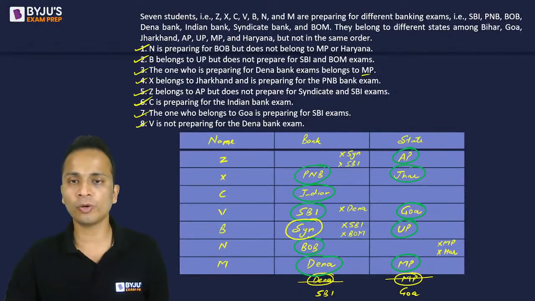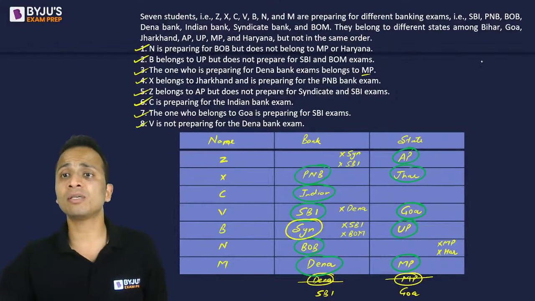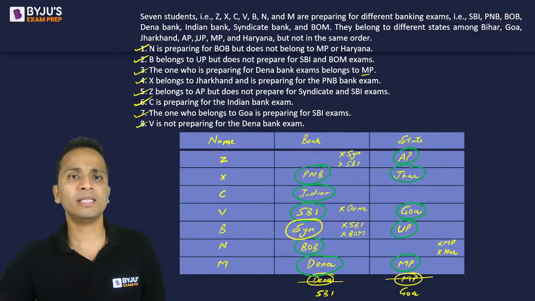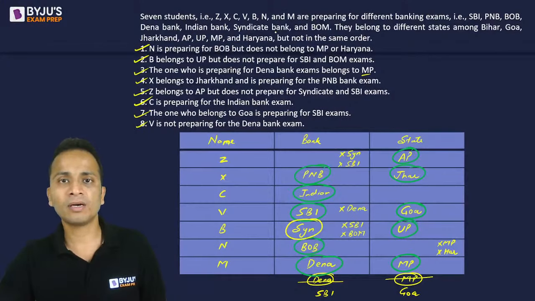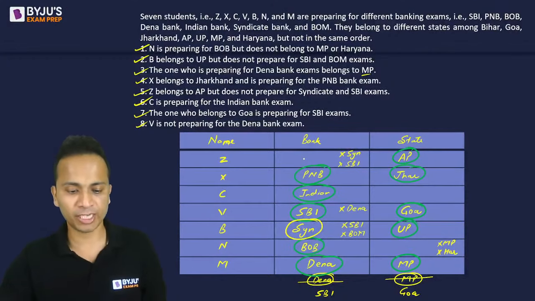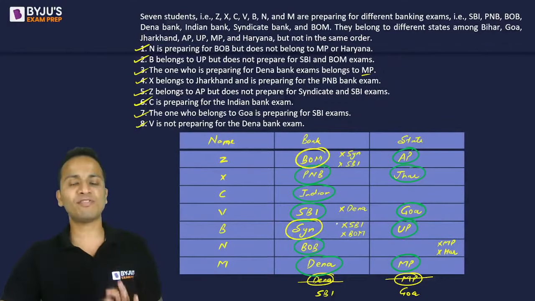Syndicate Bank भी finalize हो गया. And the last bank which is left, कौन सा bank बचा है? SBI हो गया है. BOB हो चुका है. Dena Bank is also done. Indian Bank is also done. Syndicate. Which bank is left? SBI is done. PNB is done, BOB is done, Dena Bank is also done, Indian Bank is also done, Syndicate Bank done, BOM, Bank of Maharashtra बचा है. So at the top, Bank of Maharashtra will go. Okay, so banks finalize ho gaye hain.